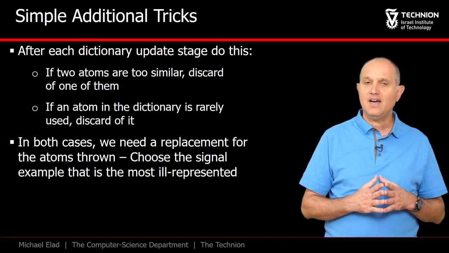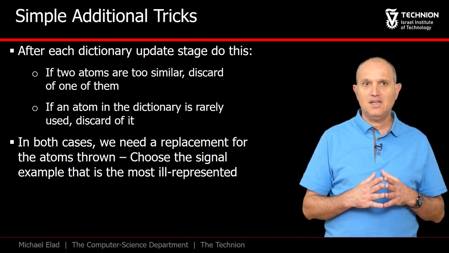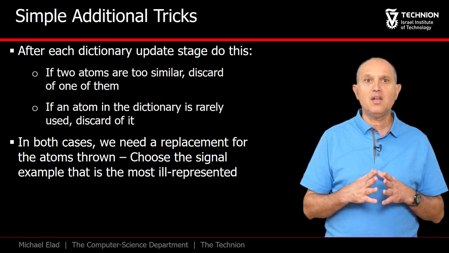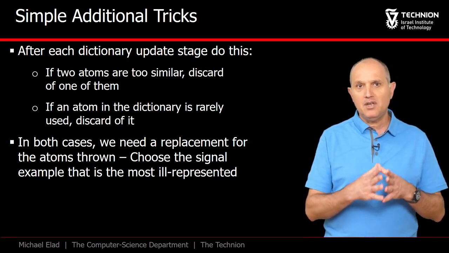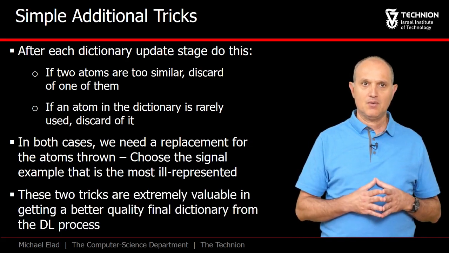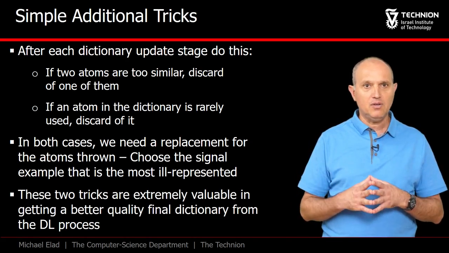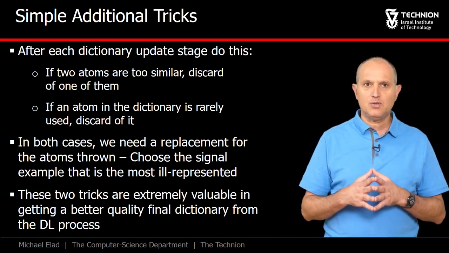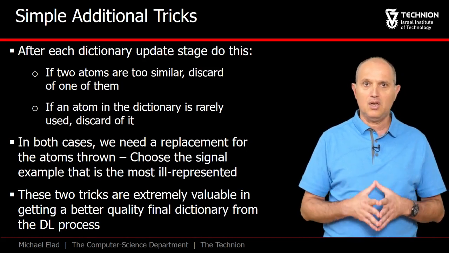The answer is simple. Identify the signal example that gets the worst treatment, that is giving the largest representation error, and bring it in as an atom. These tricks, while being near trivial, make a huge difference on the success rate of MOD and other dictionary learning algorithms.